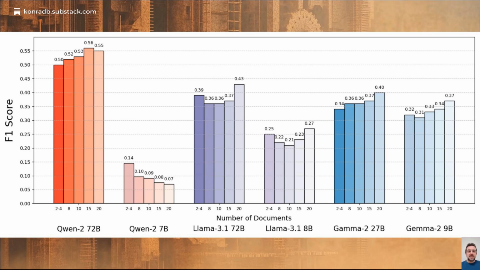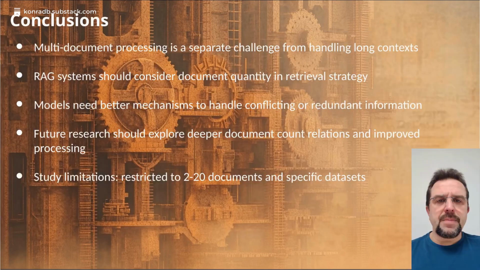This finding has important implications for retrieval systems, suggesting they might benefit from increased diversity rather than retrieving many similar documents. The conclusions have important implications for RAG system design. The research clearly demonstrates that processing multiple documents presents unique challenges beyond simply handling long contexts.